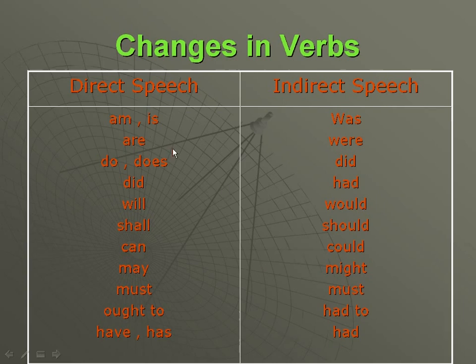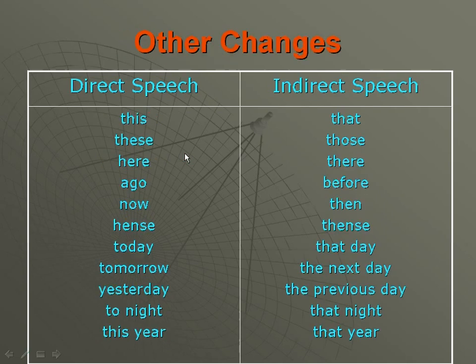In this way, we have to change verbs according to the tense occurring in that particular sentence. Then we have to make other changes also while doing indirect speech.